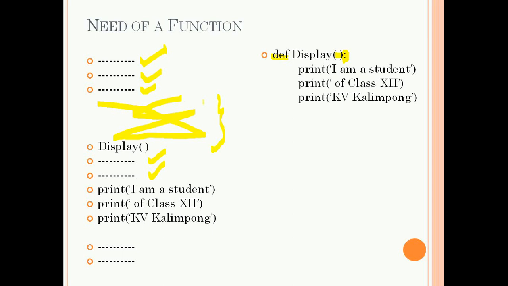To call the function, we have to write the name of the function, that is display, and within parenthesis we may give the input. But in this function definition, I did not mention any input, so you do not need to give any input. If we mention inputs inside the parentheses, then only can we give input when we are calling the function. Next, here you can see again these statements are used. So instead of writing these print statements, we can directly call the function using the name of the function and parenthesis.